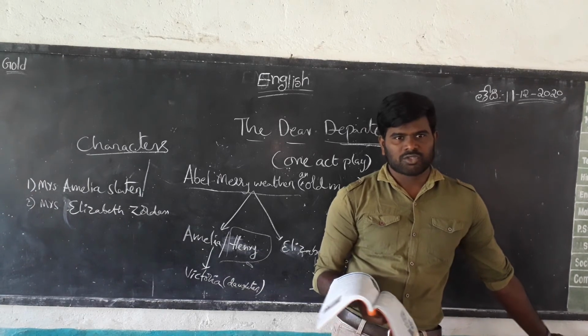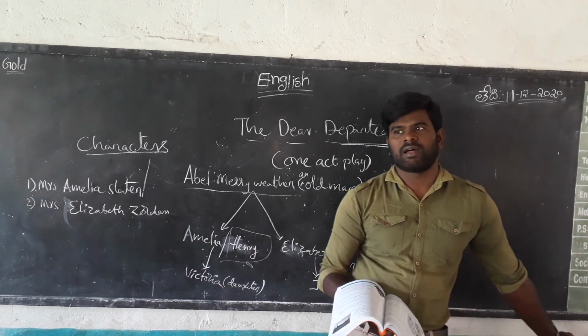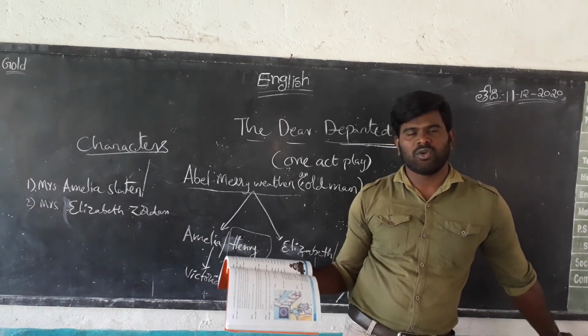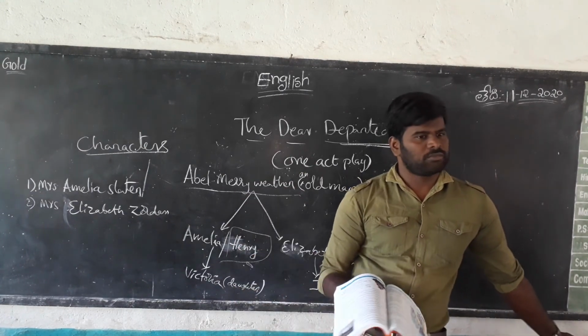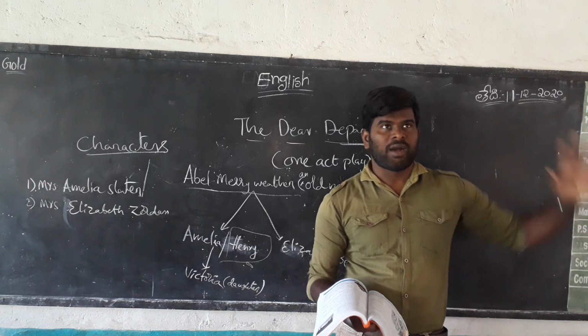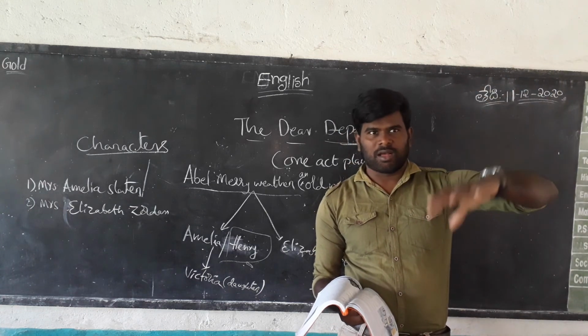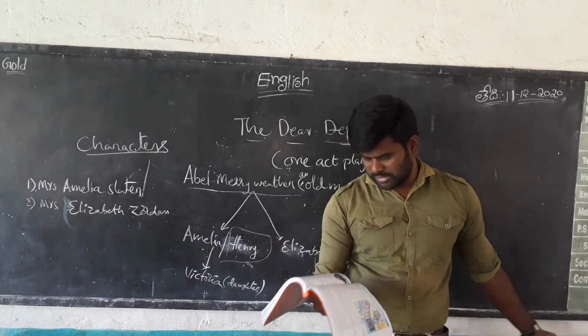It means the father bought it when Elizabeth was not at home. She went somewhere. So that time her father bought the bureau. So if it was in the father's home, it belongs to the father's property. If it was in the hall of Amelia, it belongs to Amelia only.